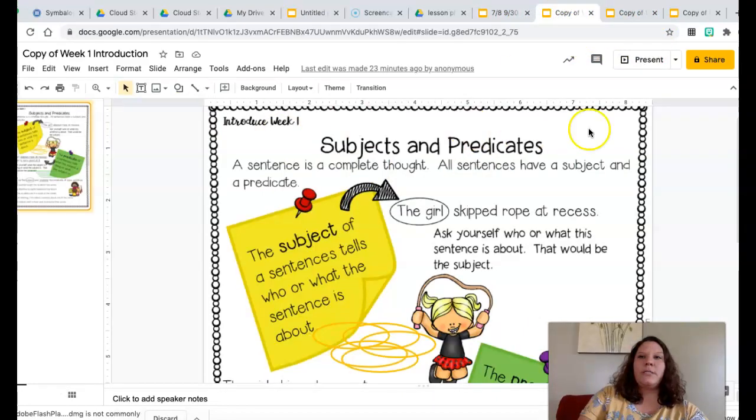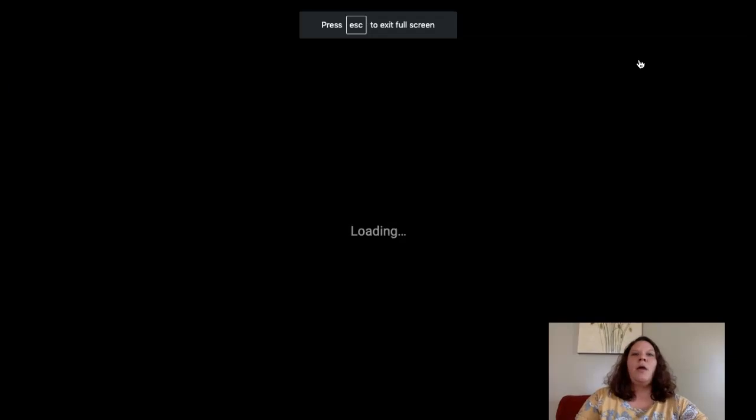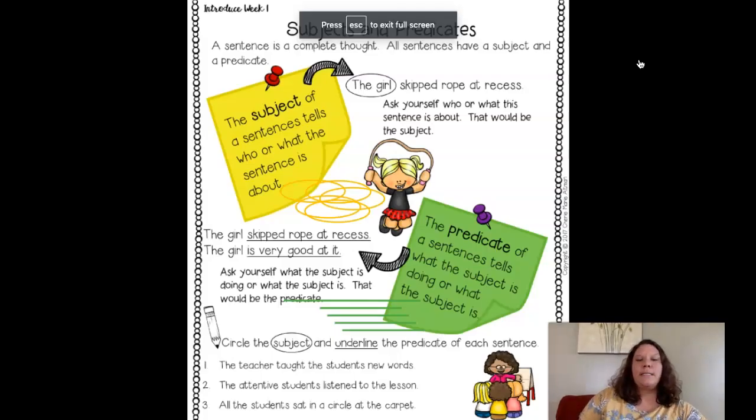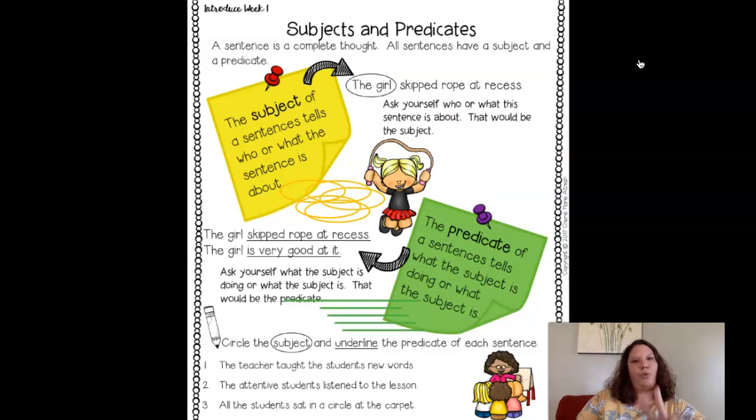Okay, so one of the first things we talked about is subjects and predicates. Remember, for a sentence to be a complete thought, a complete sentence, it has to have two parts. The first part is the subject, and the second part is the predicate. So if you see here in yellow, the subject of a sentence tells us who or what the sentence is about. So when you're looking at a sentence, you ask yourself, who or what are they talking about in this sentence?